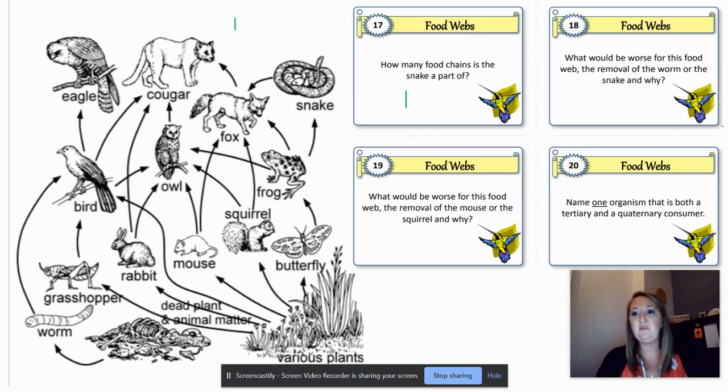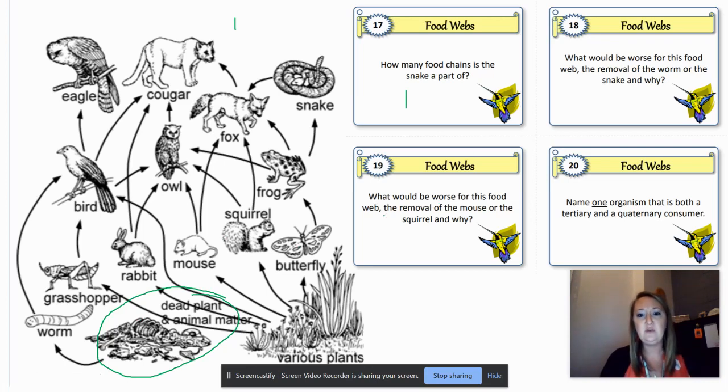What would be worse for this food web, the removal of the worm or the snake, and why? Well, if we took out the worm, what's going to process all the dead plant and animal matter? And remember, all of these things can die. Everything in this food web can become this detritus, this dead plant and animal matter. So the worm needs to break it down so that those nutrients can be recycled into this system. So obviously the worm would be the worst because then there's nothing to return nutrients to the food web.